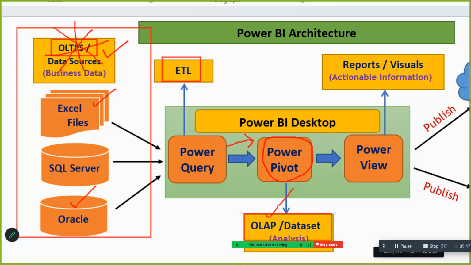Power Pivot is one more software. So the complete Power BI training will happen on Power Query, Power Pivot, Power View, and Power BI service. These are the 4 important modules in Power BI: Power Query, Power Pivot,